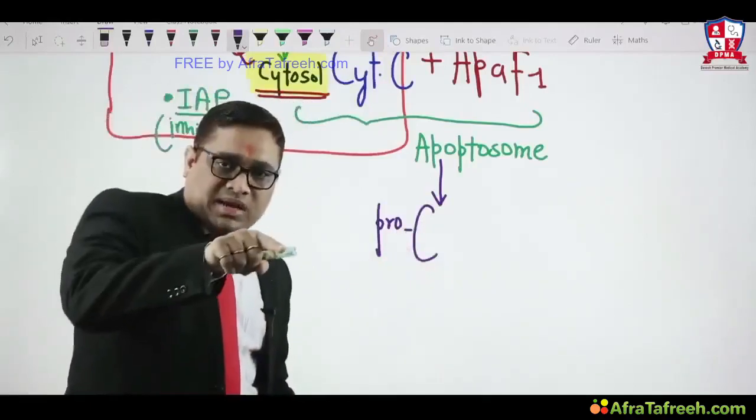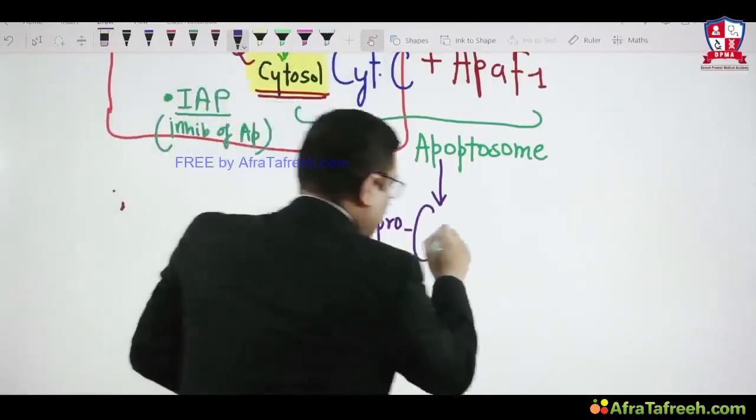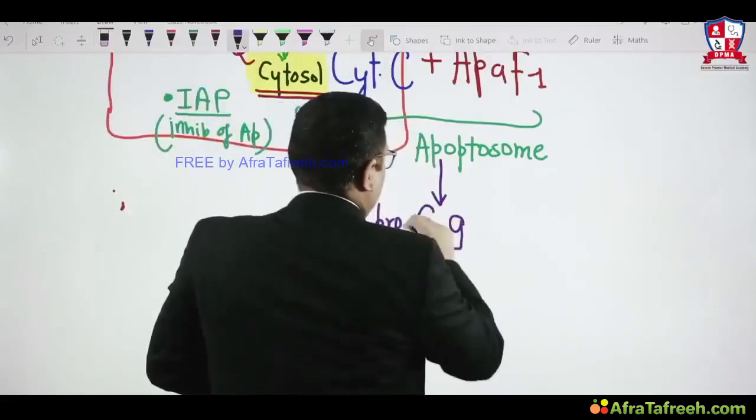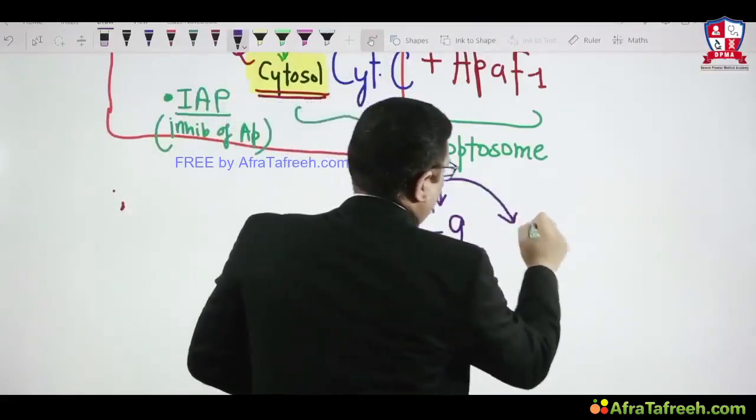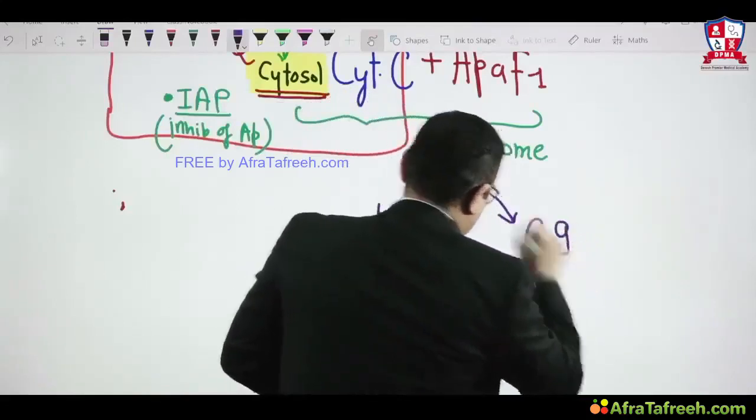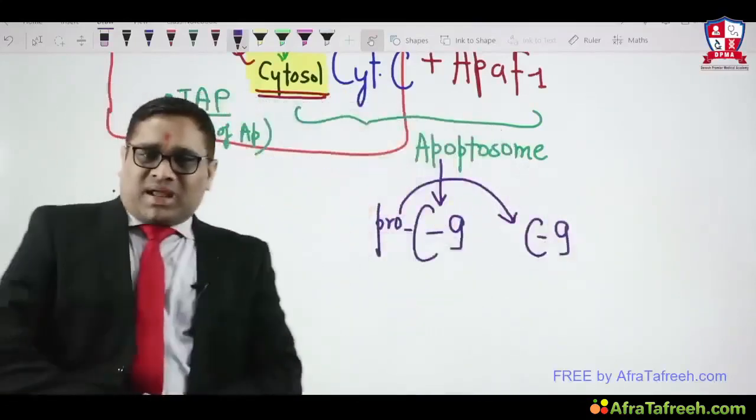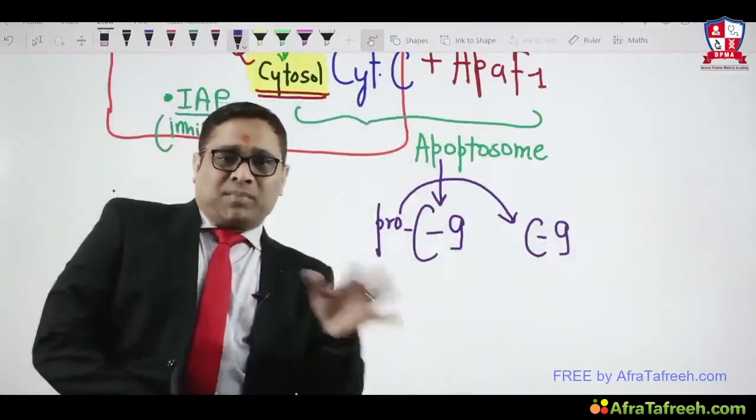Intrinsic. Looks like 9, right? So procaspase 9 will be activated to form caspase 9. So this is how caspase 9 activation will be done by the apoptosome.